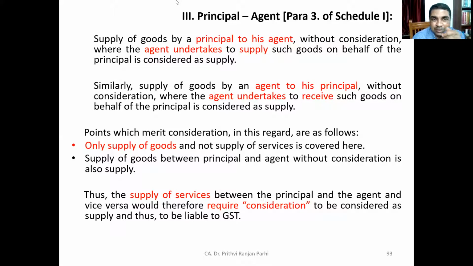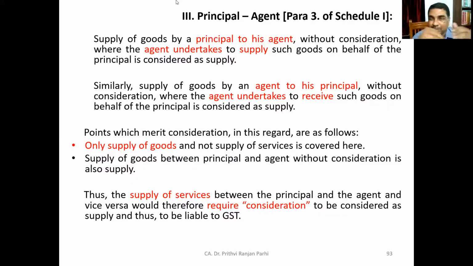Friends, supply of goods by a principal to his agent without consideration, where the agent undertakes to supply such goods on behalf of the principal, is to be considered as supply. I repeat, it should be supply of goods. As we are discussing goods, please note it. We'll discuss services separately, not right now.